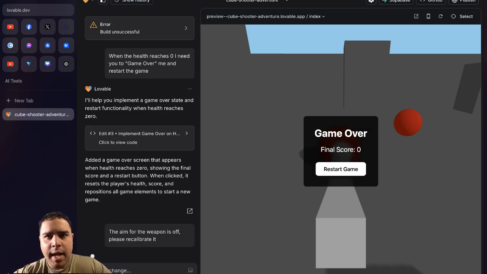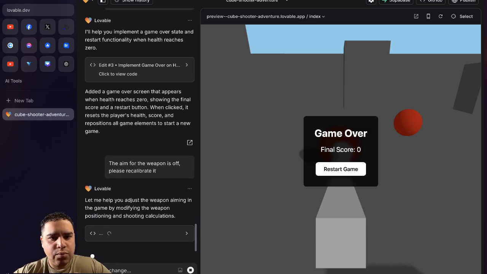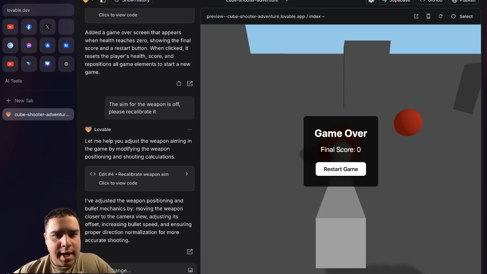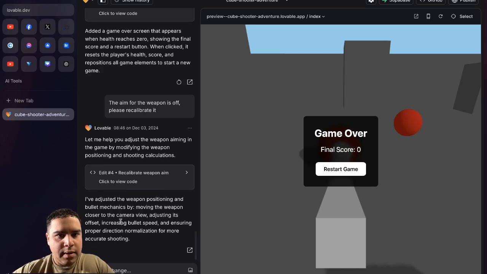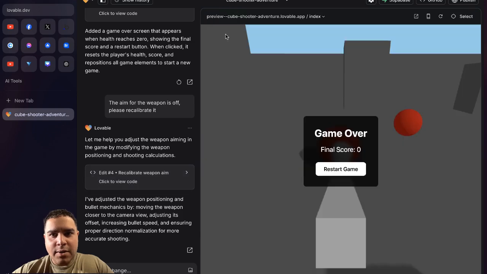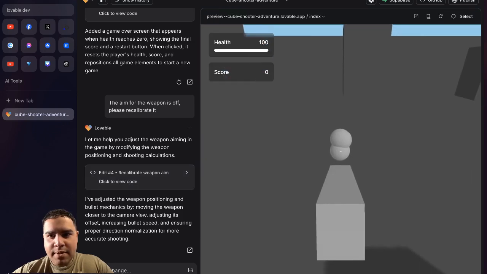Let's see if it's the aim or if it's just that it's not shooting. But so far, it's building exactly what I want using Three.js, increasing bullet speed and showing proper direction normalization for my shooting. All right, so this is the code that is running. So we're going to restart the game and see.